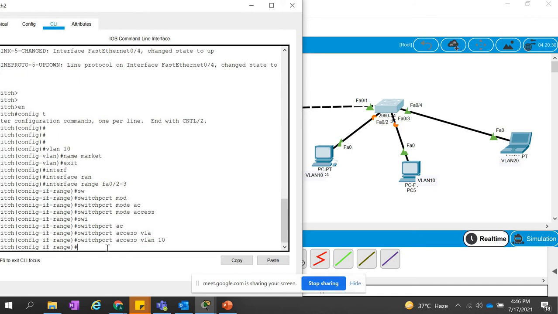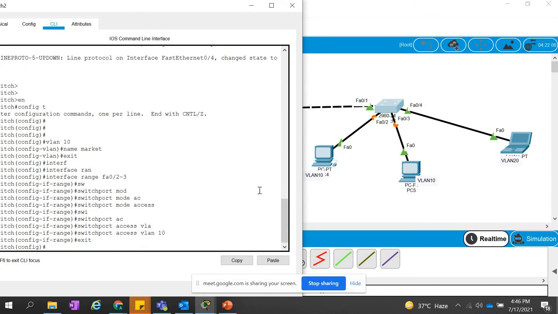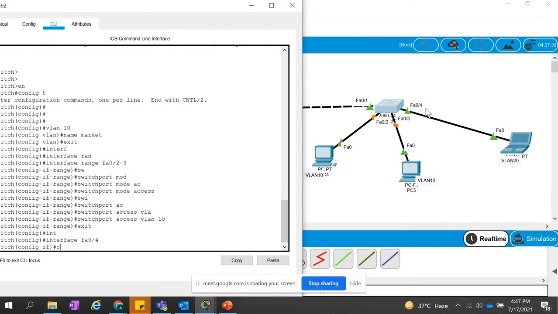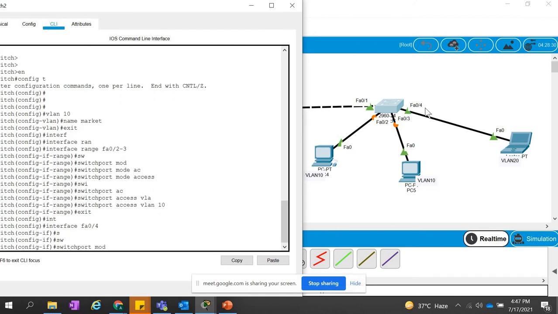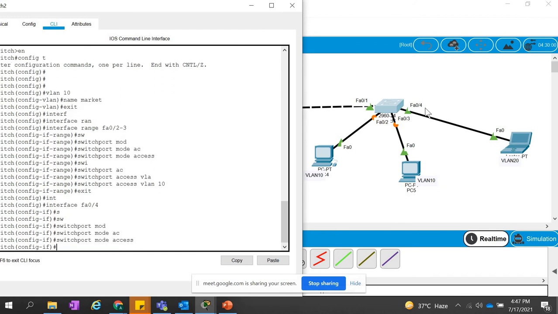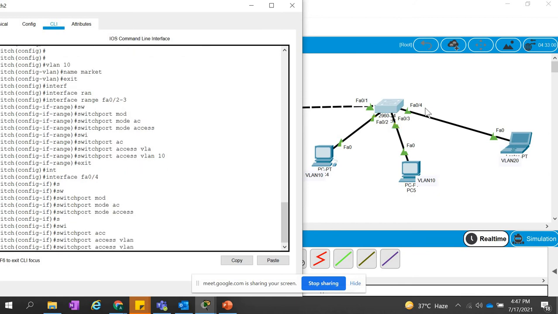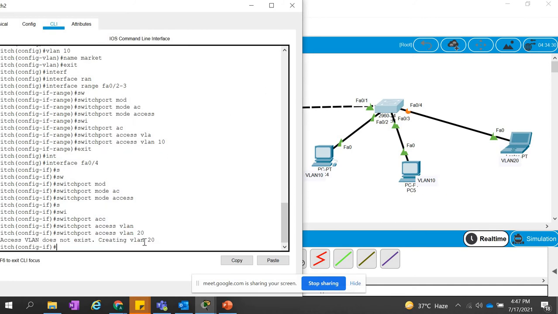Okay, and let's exit from here, go to interface FA 0/4, and switchport mode access, switchport access VLAN 20. So okay, VLAN 20 we have not created it, so it is giving us a message that VLAN 20 does not exist and creating VLAN 20. So let's give the name as well, or no, that's also okay.